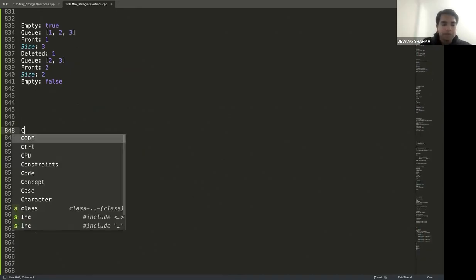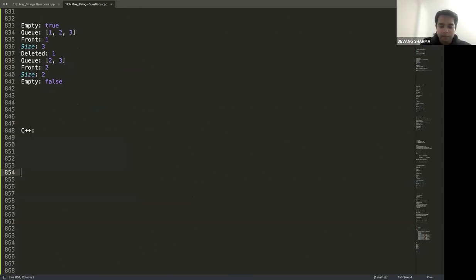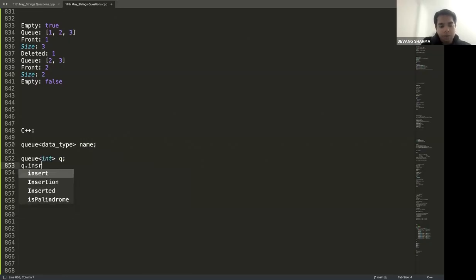Okay. Let me give you the alternative in C++ and Python and Node, guys. See, in C++, it's queue, whatever data type that you want to give, and name of the queue. Example, queue of integer, name it as queue. Q dot insert is the function there.